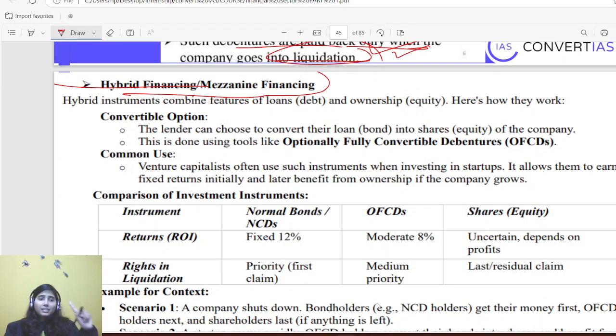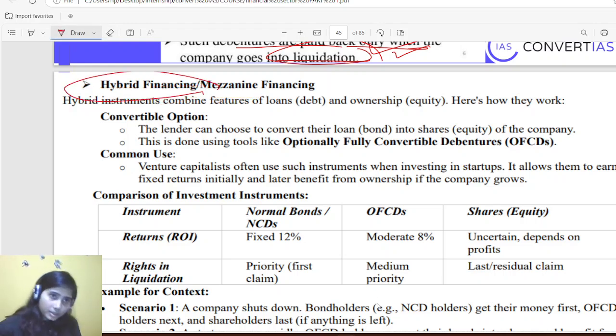What I was saying is that when you are taking a debt instrument, bonds or especially a debenture, and you are saying that after this period of time it will be converted into shares, making the lender a shareholder of the company, then it is a kind of hybrid financing. That means I am giving you the offer to be a creditor in the first hand, and then become a shareholder in my company. Okay.